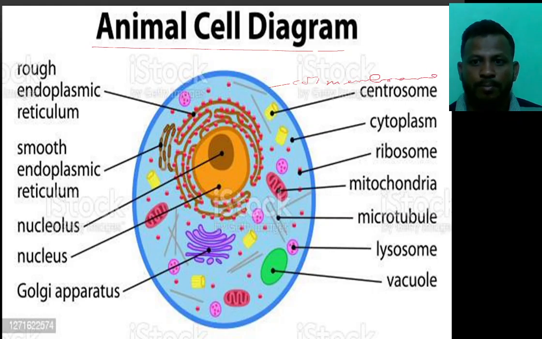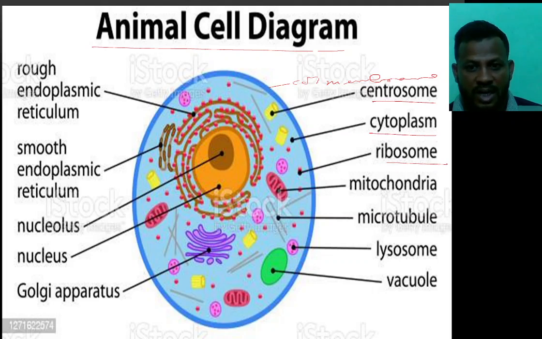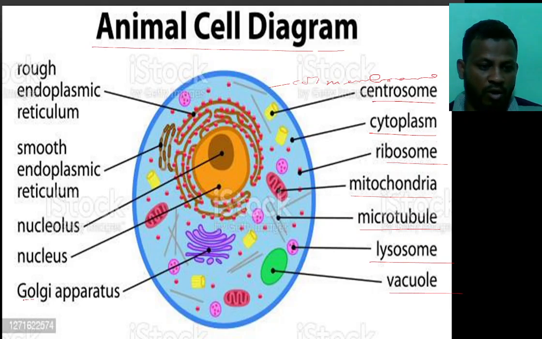Cell membrane. The second one is the centrosomes. These are the organelles present in the cell. This is the cytoplasm. This is the ribosome. This is the mitochondria. This is the microtubules. This is the lysosome. This is the vacuoles. This is the Golgi apparatus.